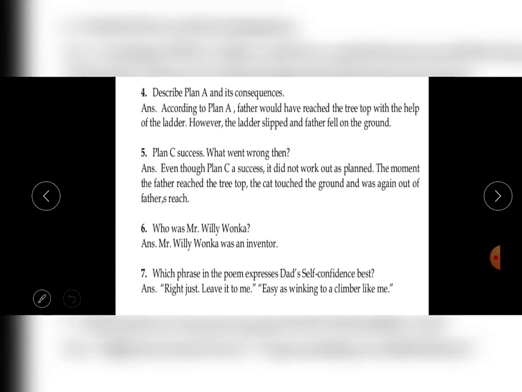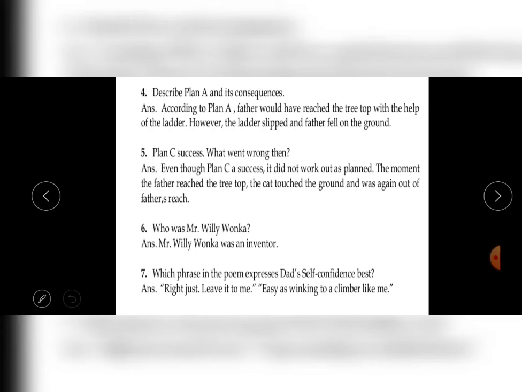Describe plan A and its consequence. Now students, here I discussed all the plans. In plan A, we have seen that the father used the ladder. He just got it from the shed in his garden. He used it, but it's an old ladder. So the dad's feet slipped off and he fell down on the flower bed. So that's why this plan failed.